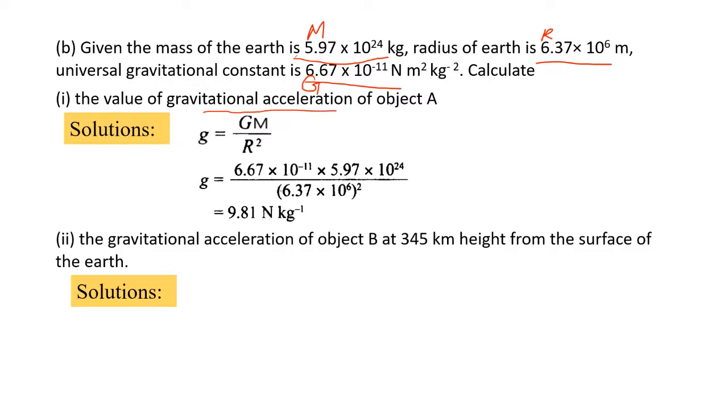Question 2. As we know, the object B distance from the center of the Earth is equal to r plus h. Hence, the gravitational acceleration, g, is equal to capital G, the universal gravitational constant, times m, the mass of the Earth, divided by the distance between the center of the Earth and the object, the square of r plus h.